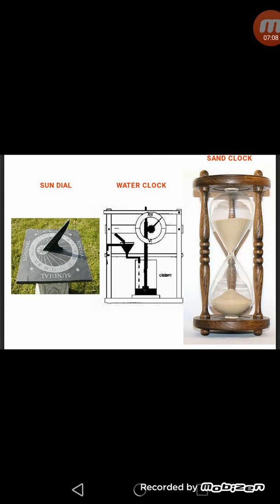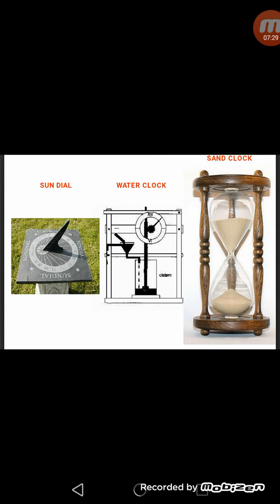The main drawback of this sundial is the fact that it can be used only in the presence of sunlight and not at night or on a cloudy or rainy day. So the second type of ancient device which was used for measuring the time was the water clock.